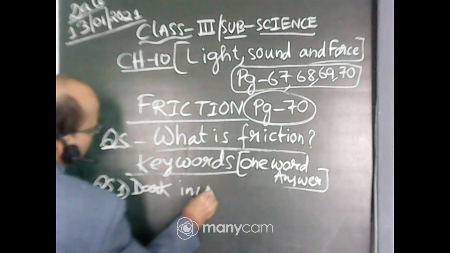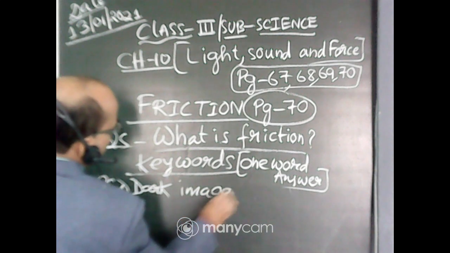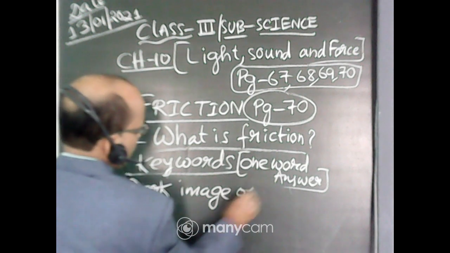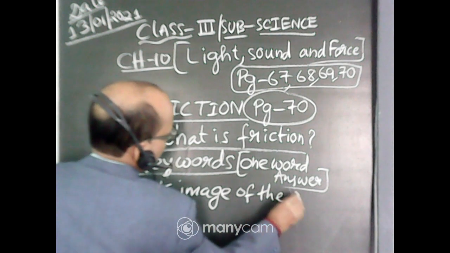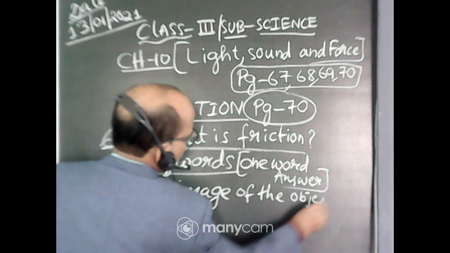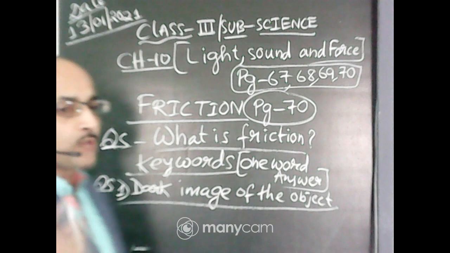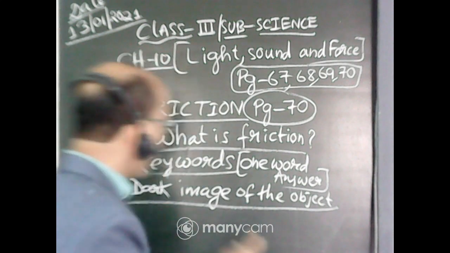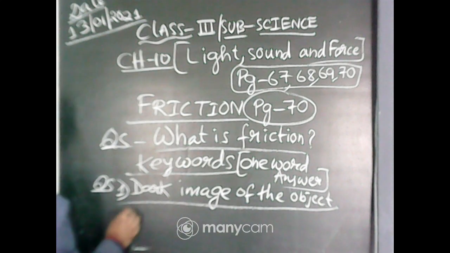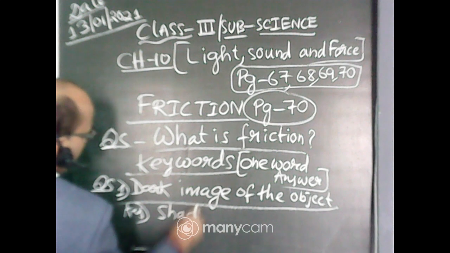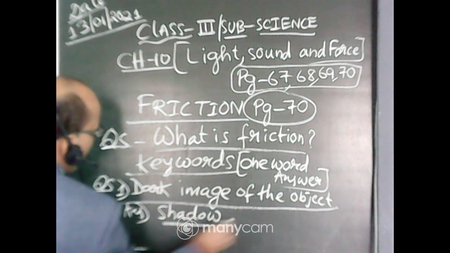Dark image of the object. Suppose I ask you to give a one word answer for this statement, dark image of the object. So you will write here shadow, S-H-A-D-O-W. Okay, this is a one word answer.